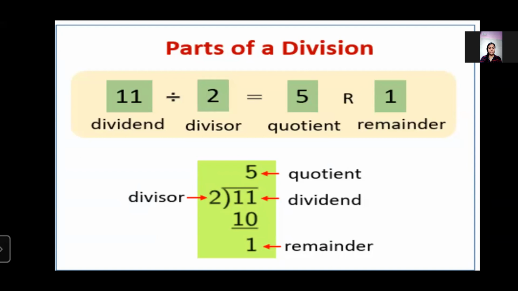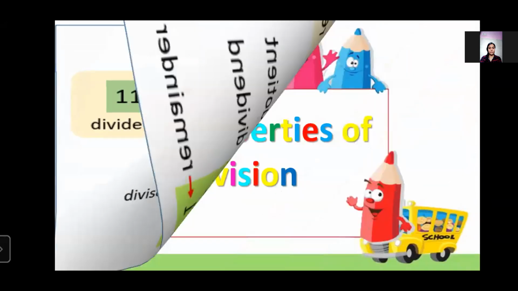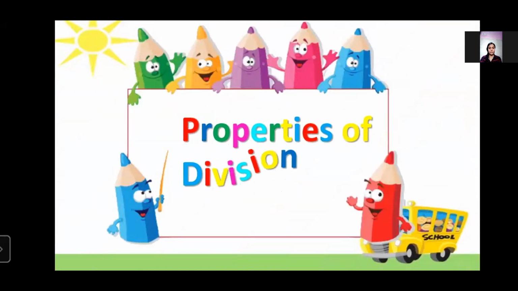Then quotient. What is quotient? Quotient is the answer we get on dividing the numbers. In this example, 5 is the quotient, because if we divide 11 by 2, we will get the answer 5. And what is remainder? Remainder is the number that remains after performing the division. In this example, we have 1 as the remainder. Now let's go to the next part, that is properties of division.